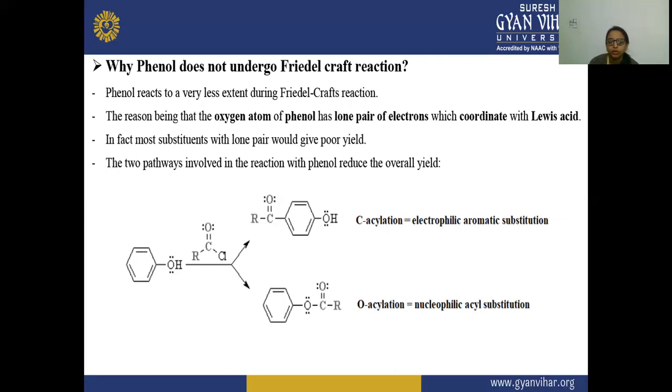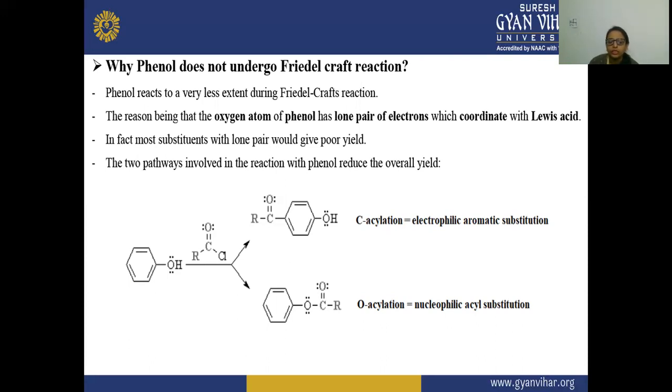And the reason being that the oxygen atom of this phenol has a lone pair of electrons which coordinate with Lewis acid. So they are forming a coordinate bond with this Lewis acid. In fact, most substituents with lone pair would give poor yield. The two pathways involved in the reaction with phenol reduce the overall yield. So here, due to the presence of this oxygen atom in phenol, and this oxygen having a lone pair, this lone pair will form a coordinate bond with the Lewis acid.